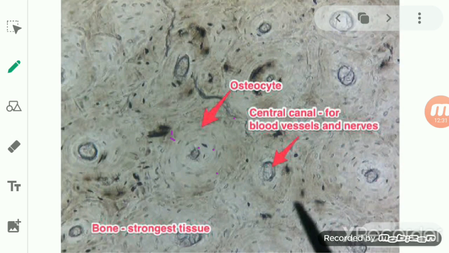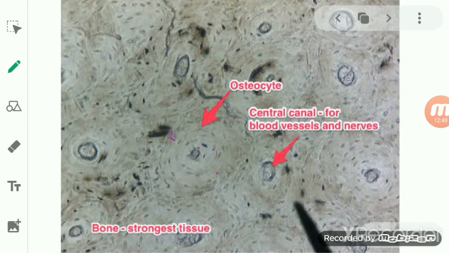Now we said that these bone tissues are mineralized. It means the minerals are present in it. So what is the role of the minerals in the bone tissue? These minerals are responsible for giving hardness to the bone.